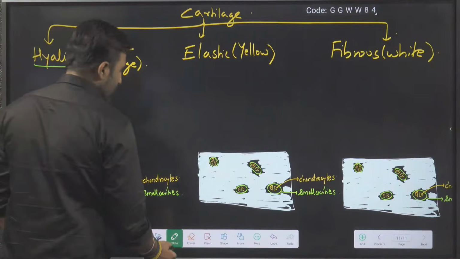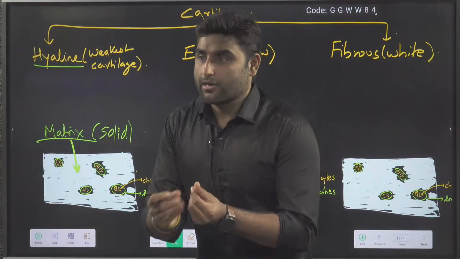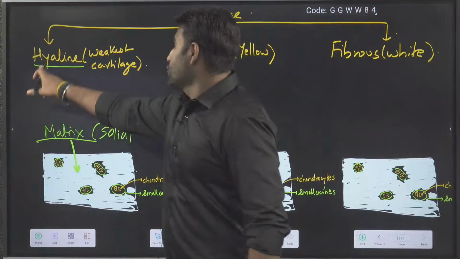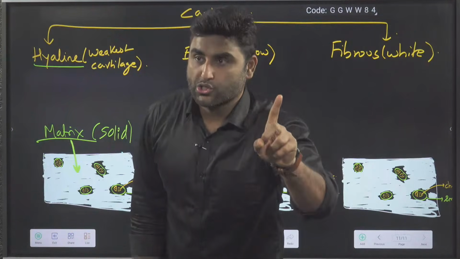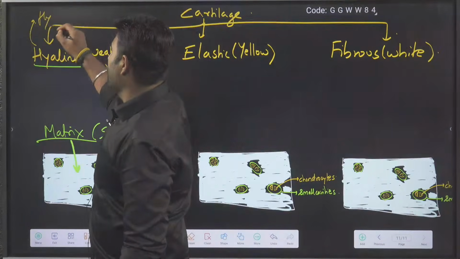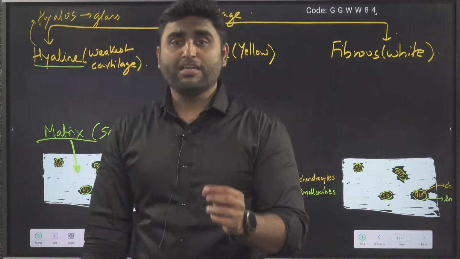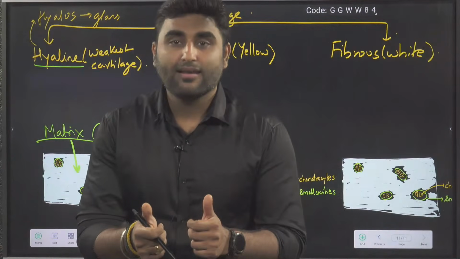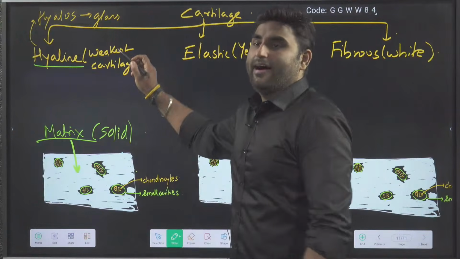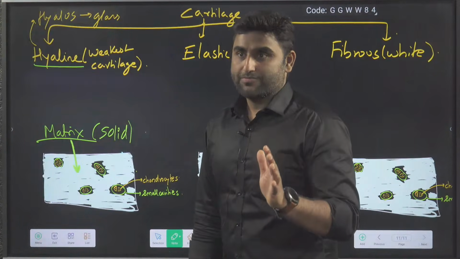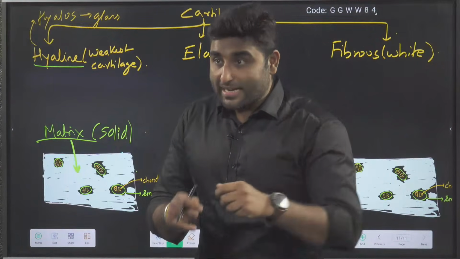And it is the weakest of all. So basically, the matrix appears glassy in nature, so it is called hyaline. Hyaline is coming from the word hyalose, and hyalose means glass-like. And something which is glass-like is very fragile, very easily broken also. So that's why I am saying hyaline cartilage is the weakest cartilage. I am not saying it is made up of glass. I am saying the appearance is glass. And it is very weak.